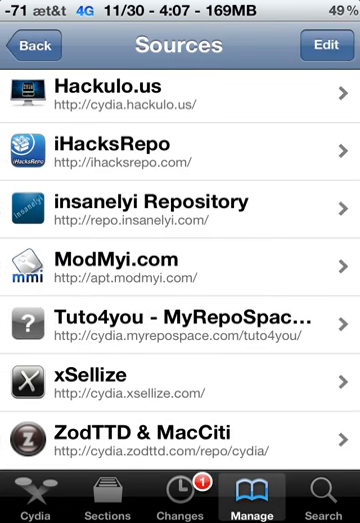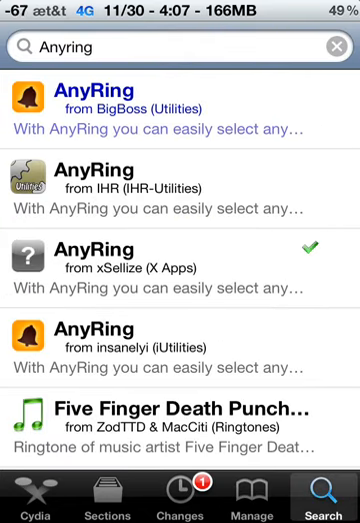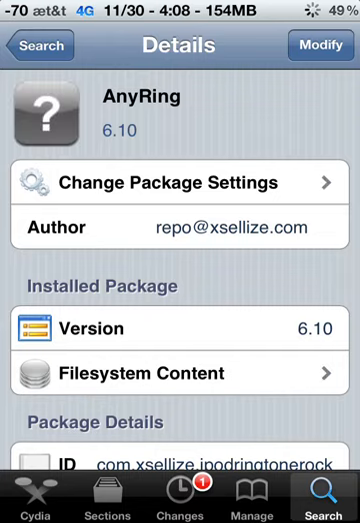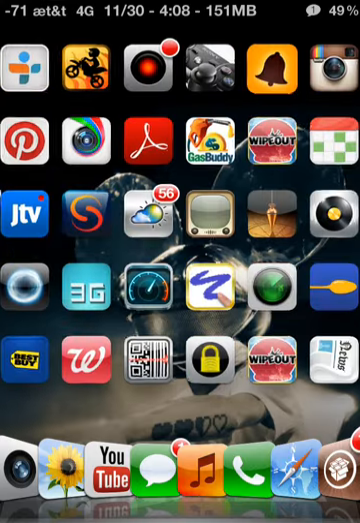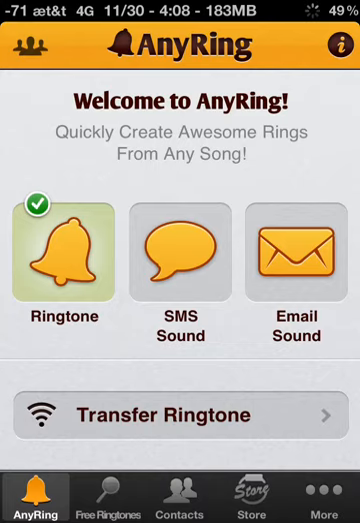Press the on, then go to search, type Anyring on the search bar, press install, and that's it. Now you want to go to Anyring, and then you can choose your ringtone, text messages, or email.